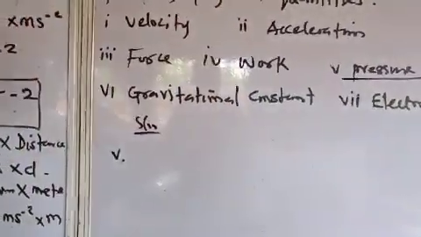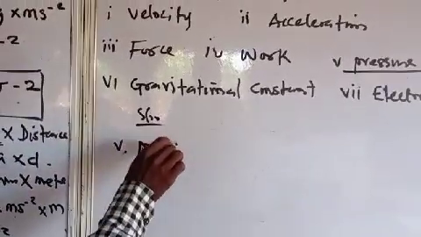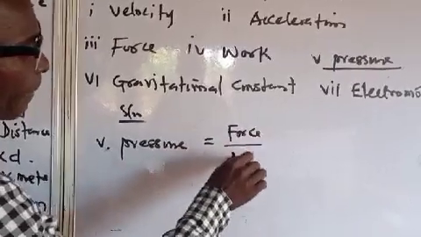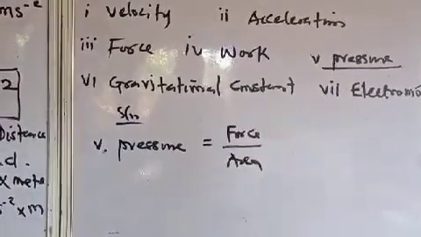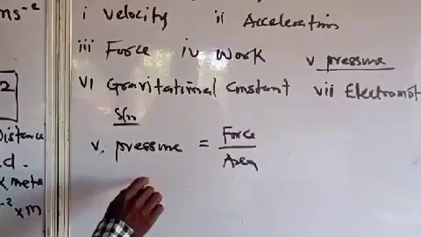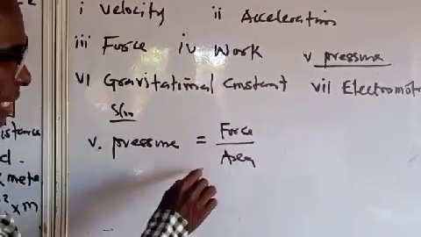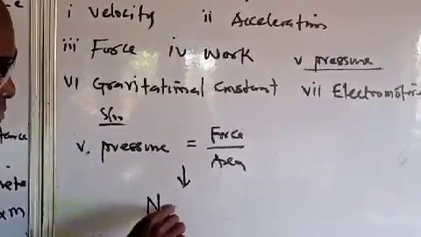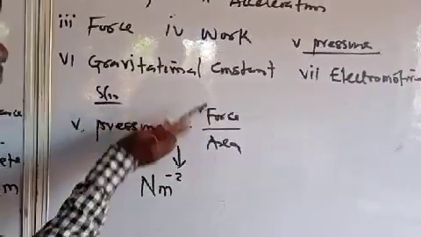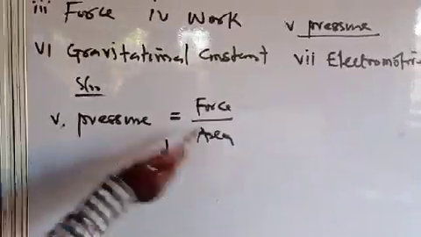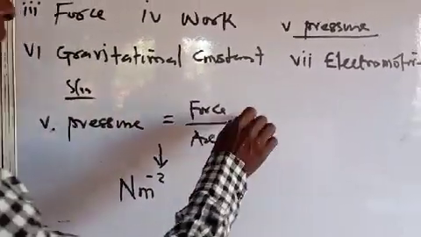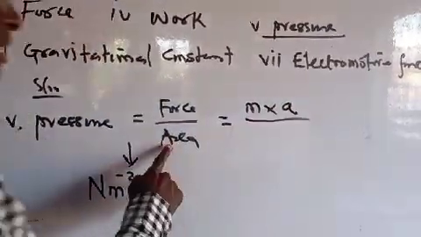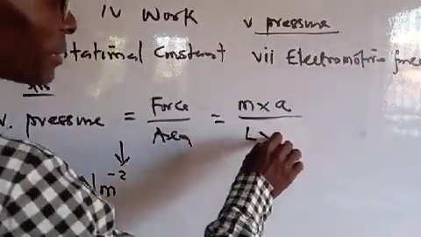Pressure. What is it? We said that pressure is force over area. Meaning the unit is Newton per meter square. Look at it, area is meter square, force is Newton. Now as we go on, force is what? Mass times acceleration.